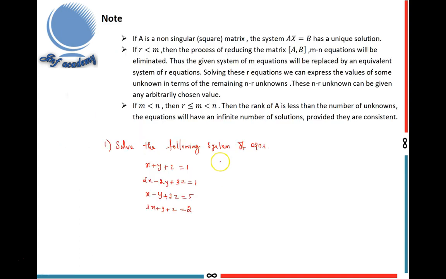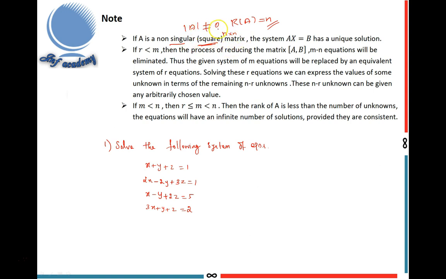Next, here some notes are given. First one: if A is a non-singular square matrix, the system AX equal to B has a unique solution. Non-singular means determinant of A is not equal to 0. Why? Suppose A is non-singular, determinant of A not equal to 0, then rank of A equals n, because this is a square matrix, an n by n matrix. So the number of unknowns equals the number of equations.